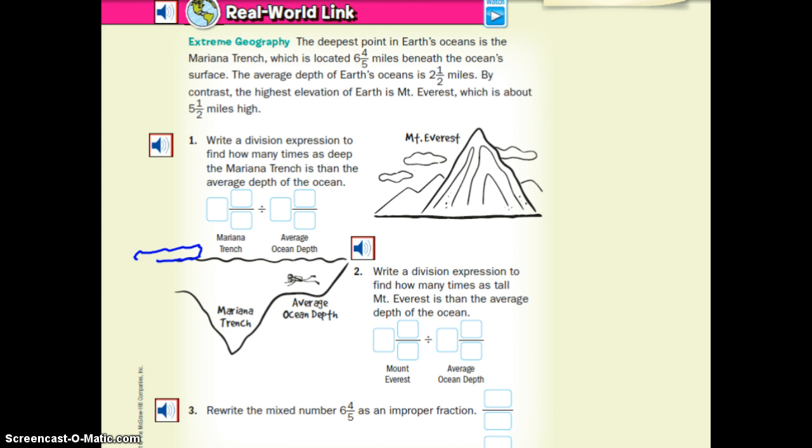The Marianas Trench is near Guam. Guam was my third duty station when I was in the Navy, and I dove at that time. So here I am diving. The question I ask you is, can I dive 6 4/5 miles under the ocean? Going to wait a minute. What do you think your answer is? Absolutely not. Why? It would squish my little body and I would die. That is very deep.